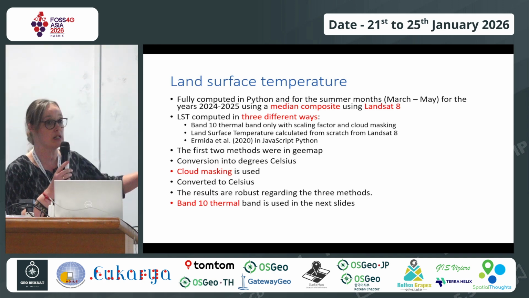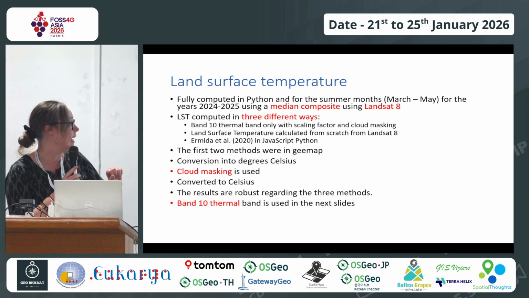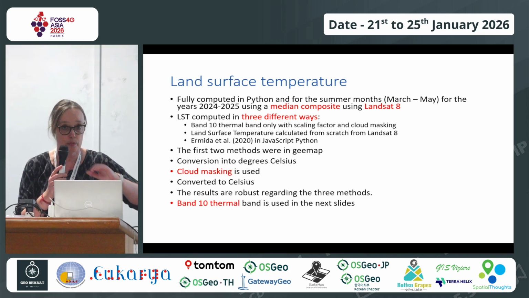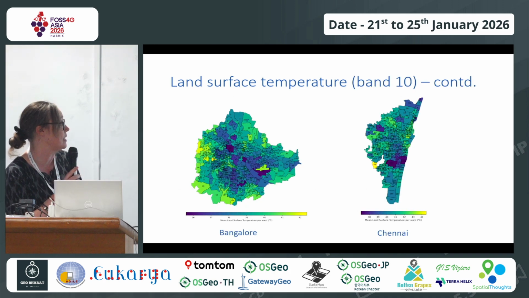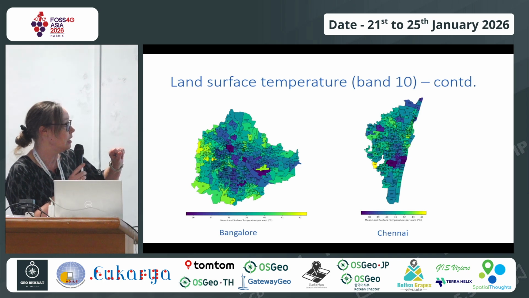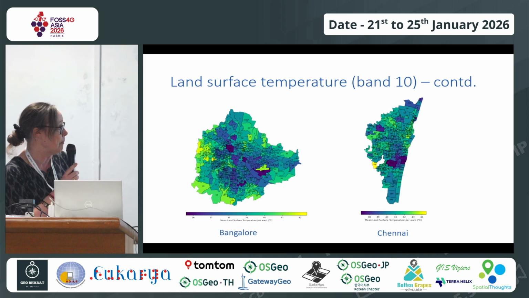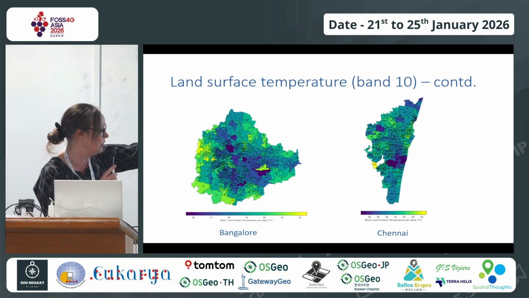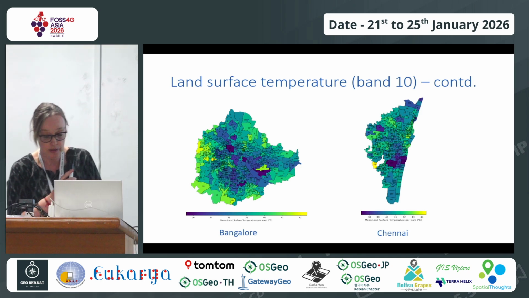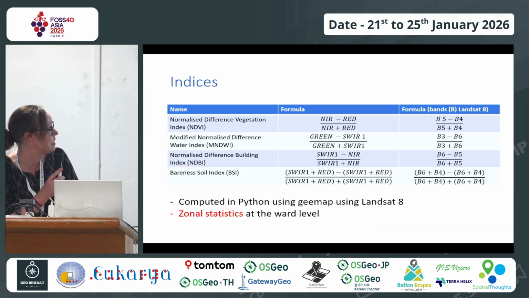But the main results presented here are in the thermal band 10, but the code is there for the rest, and it is robust as well. So this is how it looks for Bangalore, and this is how it looks at the ward level. The temperatures, so here on the west side there are some industries and all that. So I'll quickly go through this.